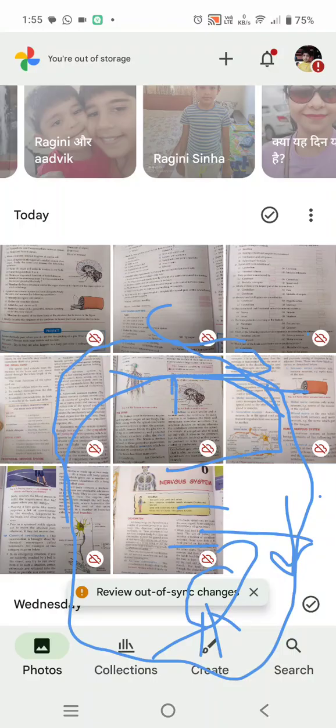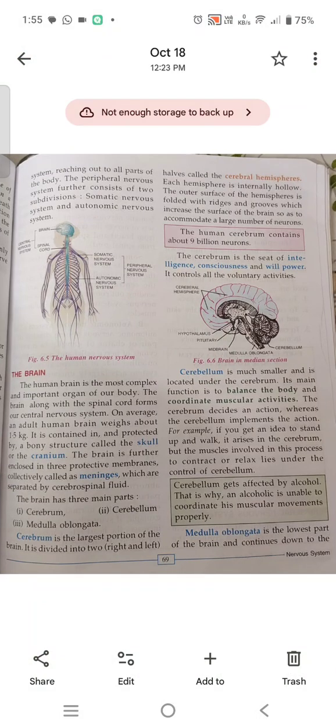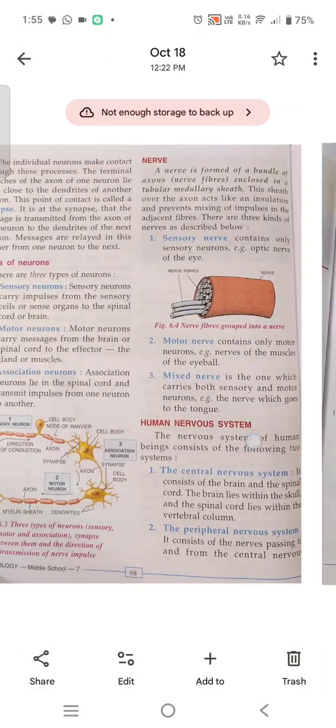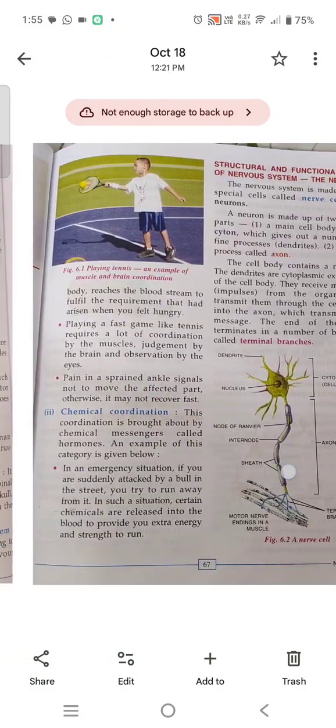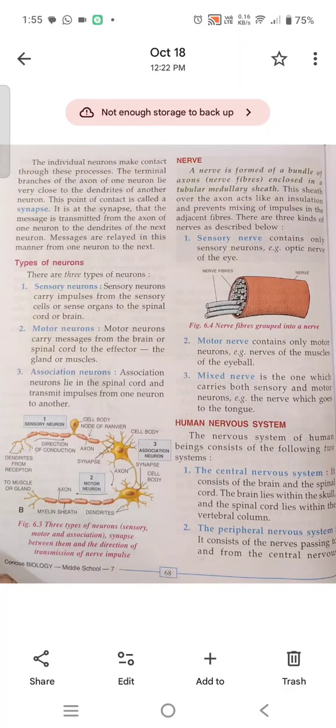Now see, I'm teaching you all this topic nicely, so that's why I'm taking a little more time. Now the fourth paragraph: the individual neurons make contact through these processes.